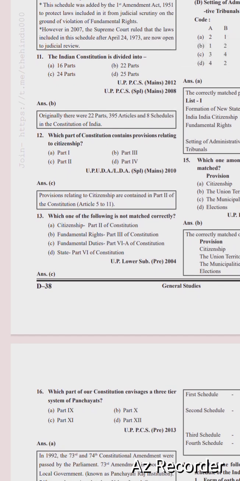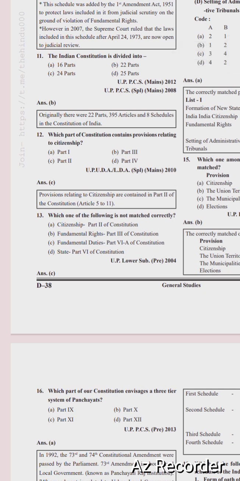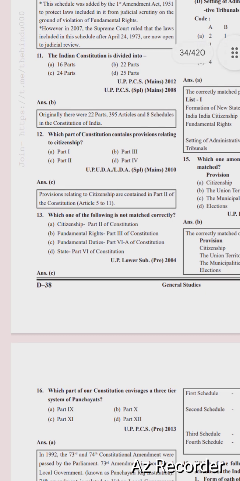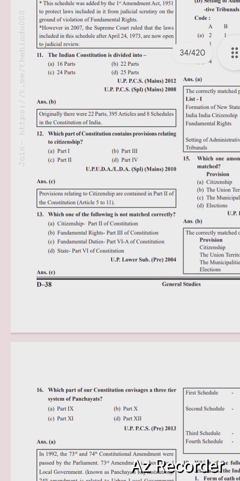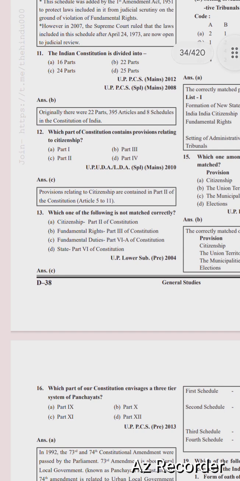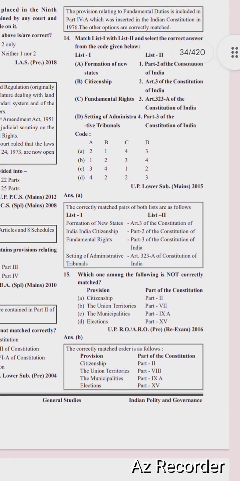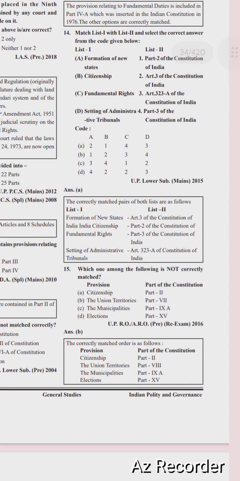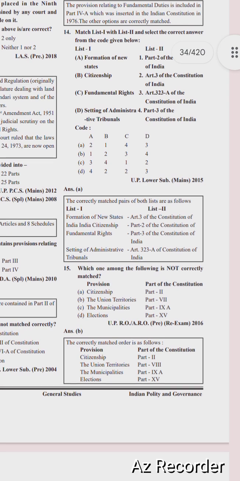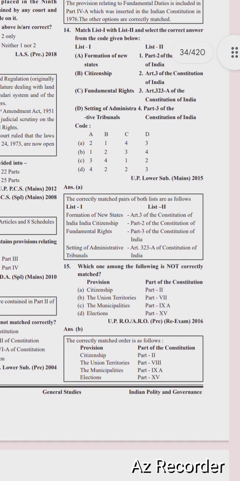Next question is, which one of the following is not matched correctly? Citizenship, part 2 of the Constitution; fundamental rights, part 3 of the Constitution; fundamental duties, part 6A of the Constitution; and state, part 6 of the Constitution. Right option is option number C, fundamental duties part 6A of the Constitution is not right. The provision related to fundamental duties is included in part 4A, which was inserted in the Indian Constitution in 1976. The other options are correctly matched.